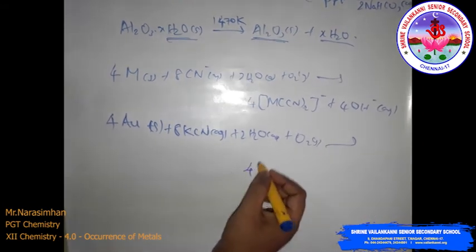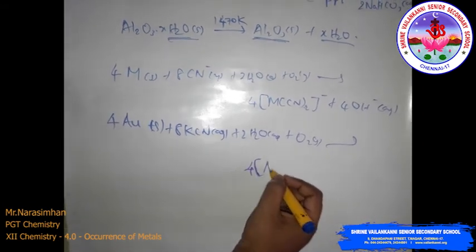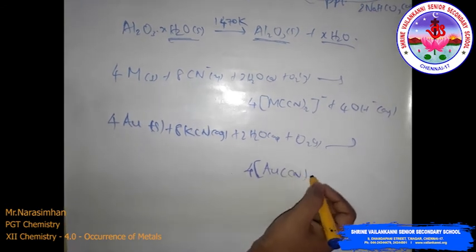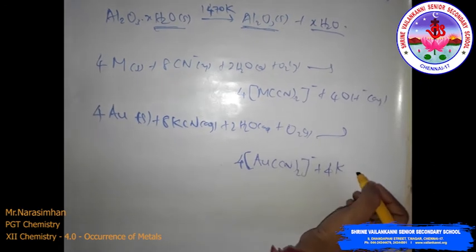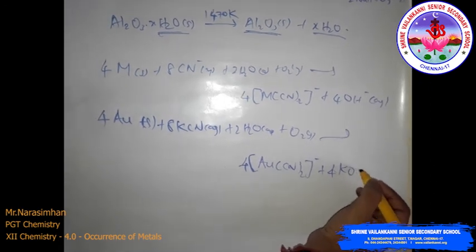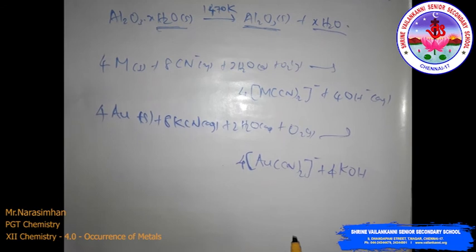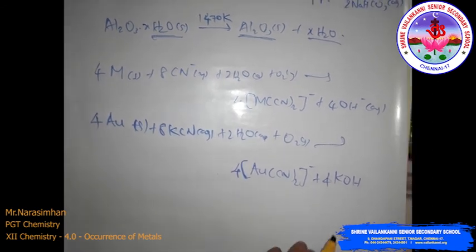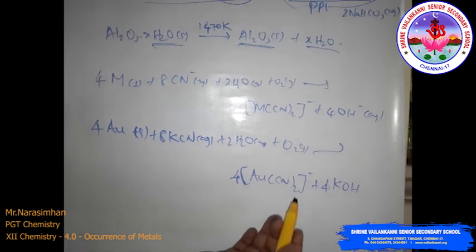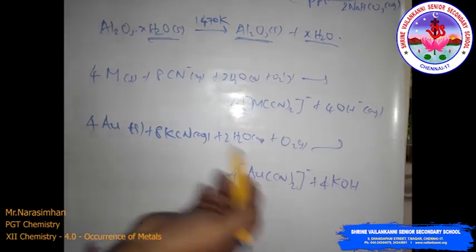Now you will get the gold complex, Au(CN) twice minus, plus 4KOH. Okay, you will get 4KOH. So this is the main process of this equation.